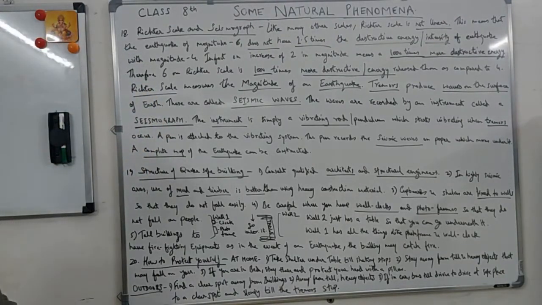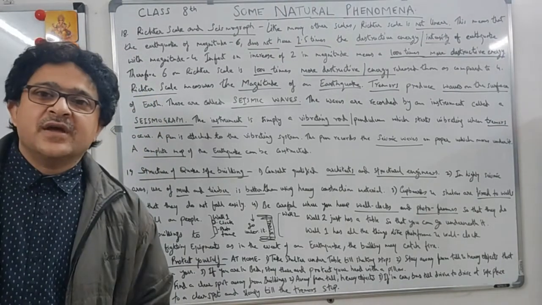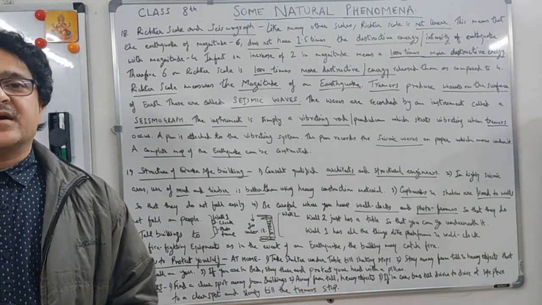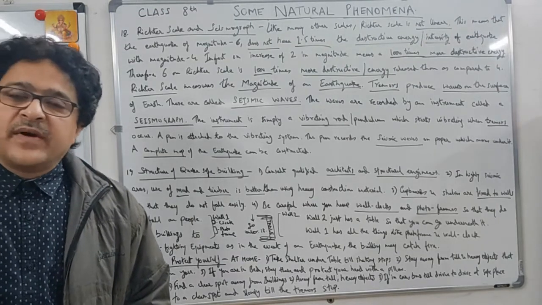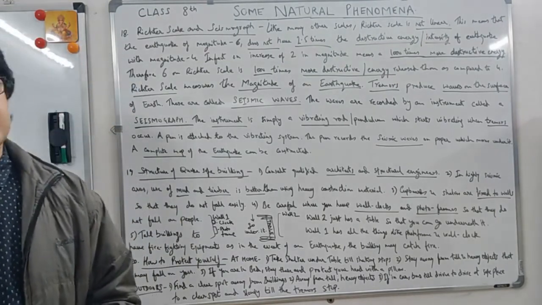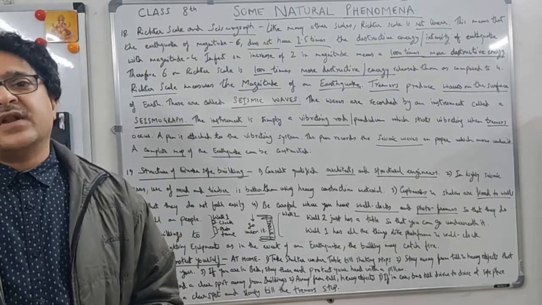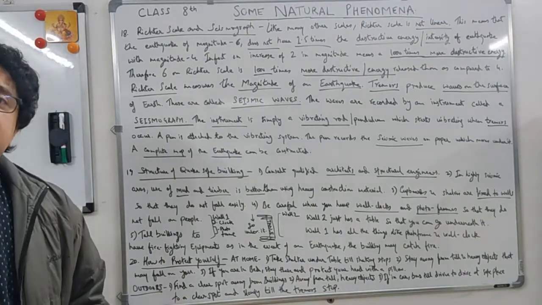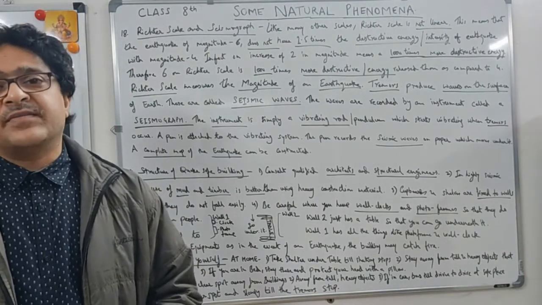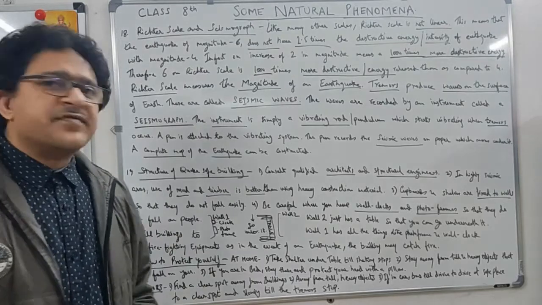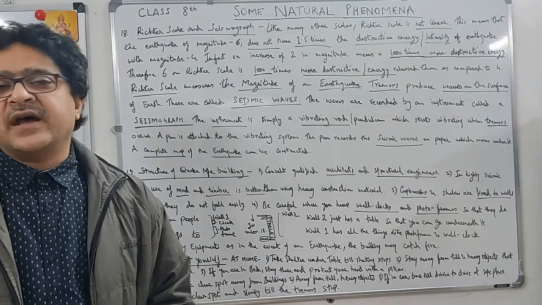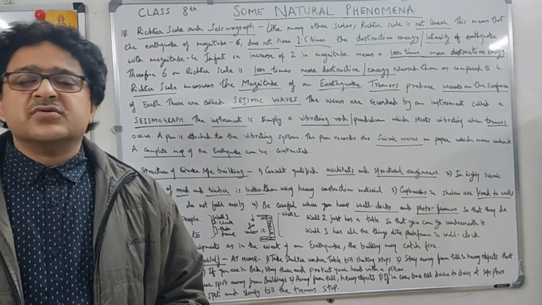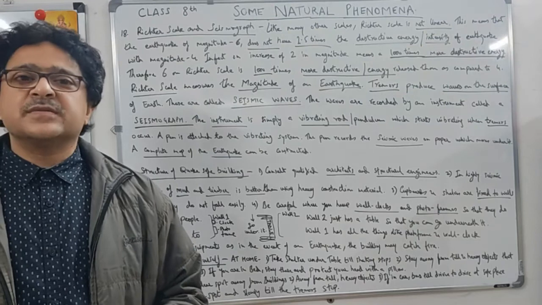So this was the whole chapter, some natural phenomena, complete now. As I mentioned to you, do study the concepts. That's very important for you, and you already have questions and answers in the PDF format. There are 40 questions, I think, in the PDF, so you will have plenty of questions and answers. But I always advise that you study these concepts. The concepts are basically the whole chapter. This might take 20-25 minutes or at the max 30 minutes, and a whole revision of your chapter happens. Also, you may again revise next week. So this is the best way.